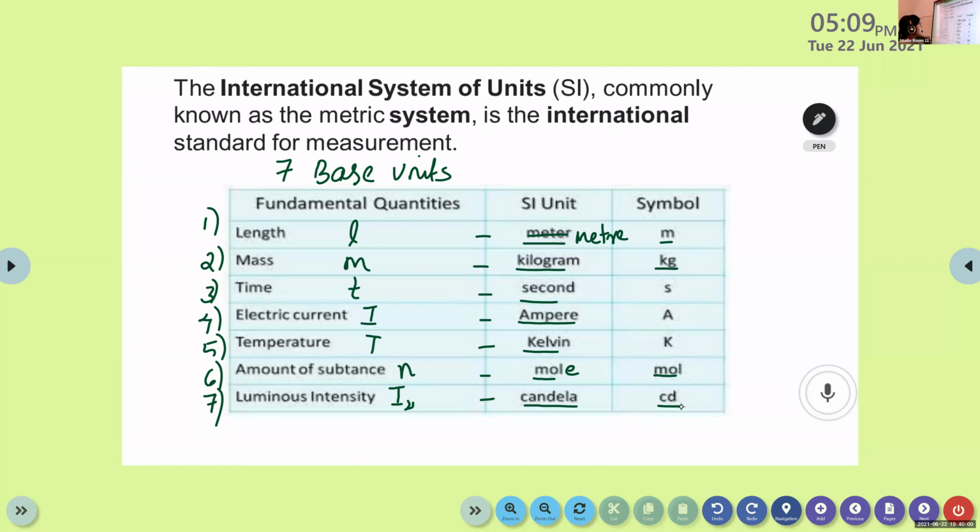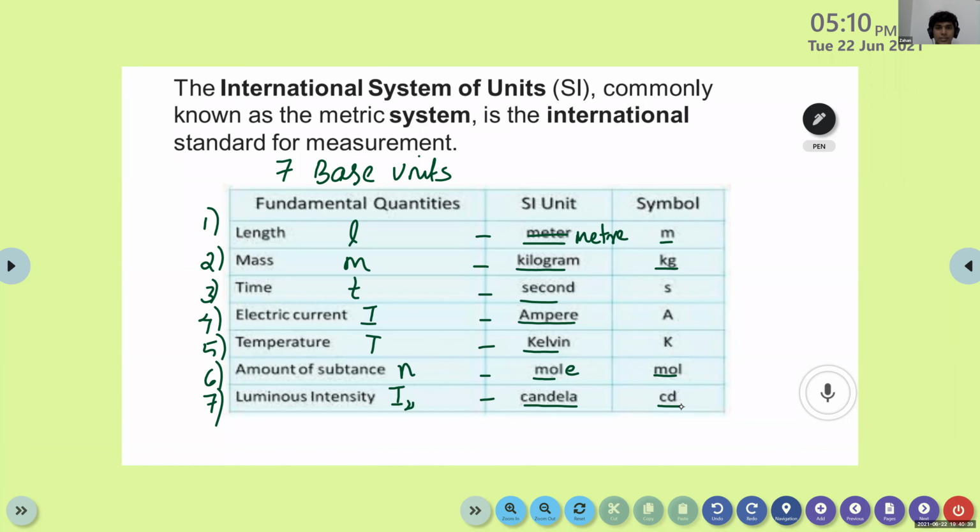Yes, ma'am. Can you please read this table? You can read like this: length, L, meter, m, like that. Okay, ma'am. You can also include its unit, meter, m. Okay. So length, SI unit meter, symbol m. Mass, SI unit kilogram, symbol kg. Time, SI unit second, symbol s.